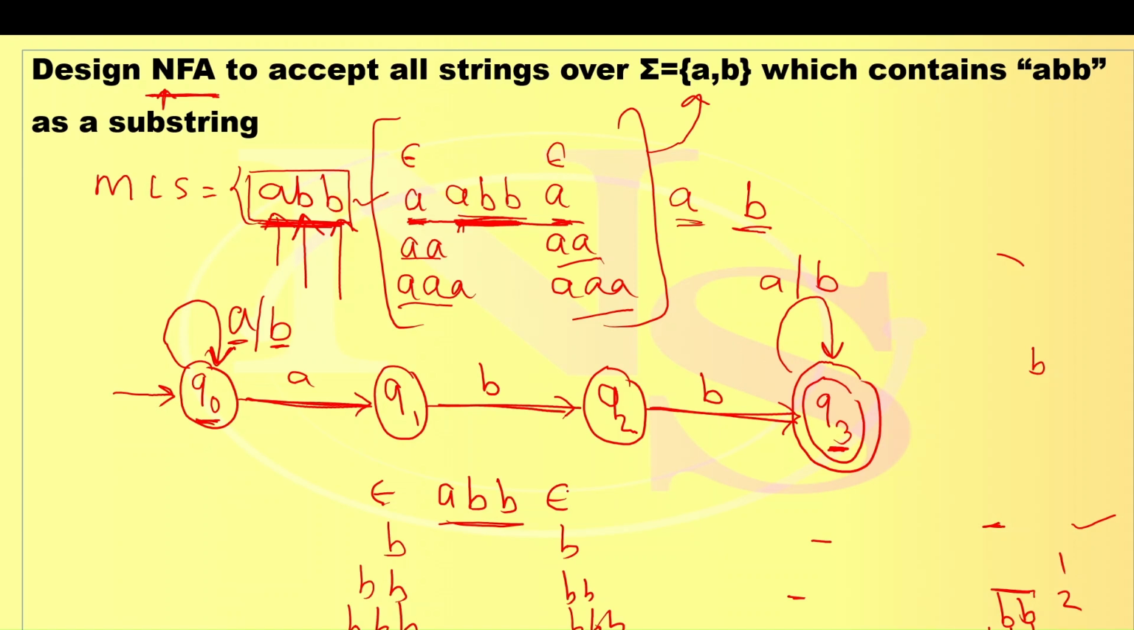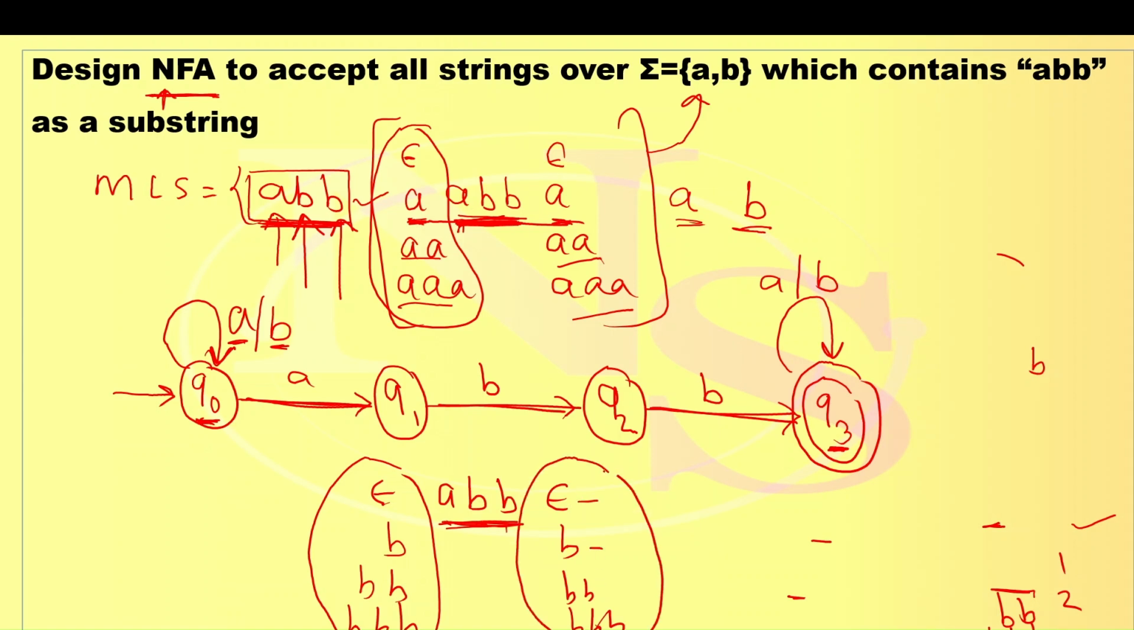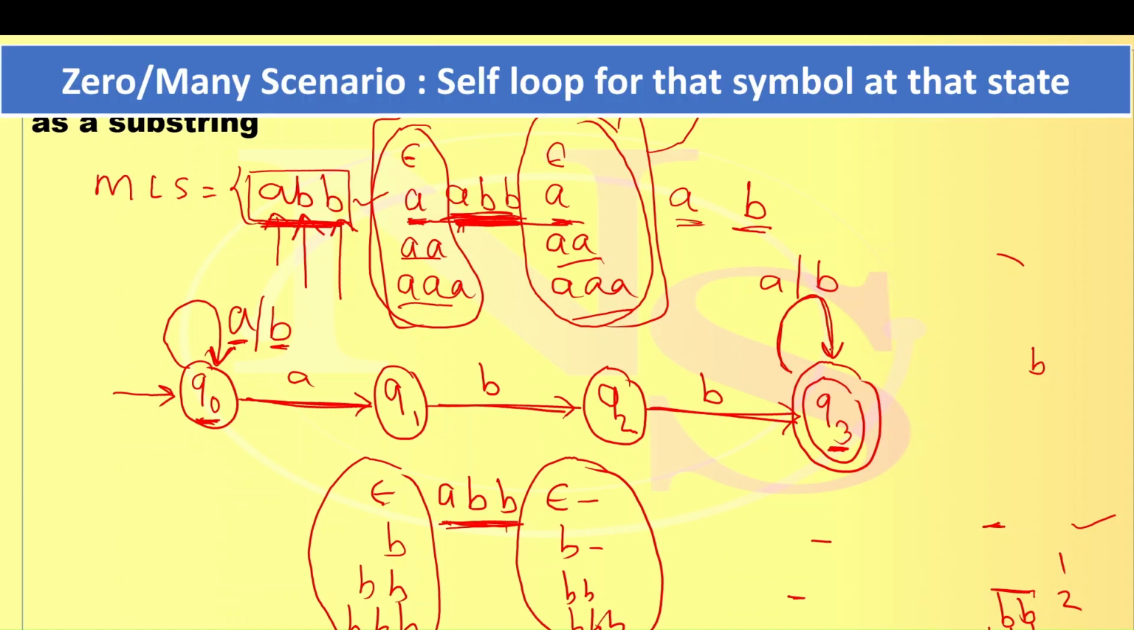Epsilon means 0 symbols. So here the scenario is 0 or many A's before ABB, and before ABB, 0 or many B's. That's the reason at Q0 I have given a self loop for A and B. Similarly, once I read the ABB, 0 B's are possible, 1 B or many B's are possible. Similarly, after reading ABB, 0 or many A's are possible. 0 or many means what? Self loop. That's the reason I have given a self loop for A and B here.